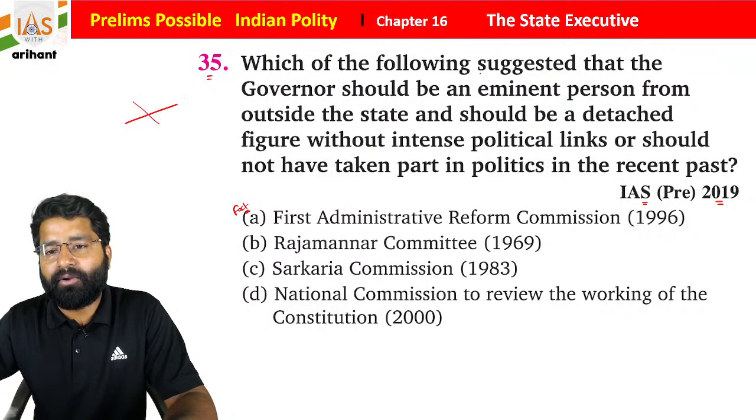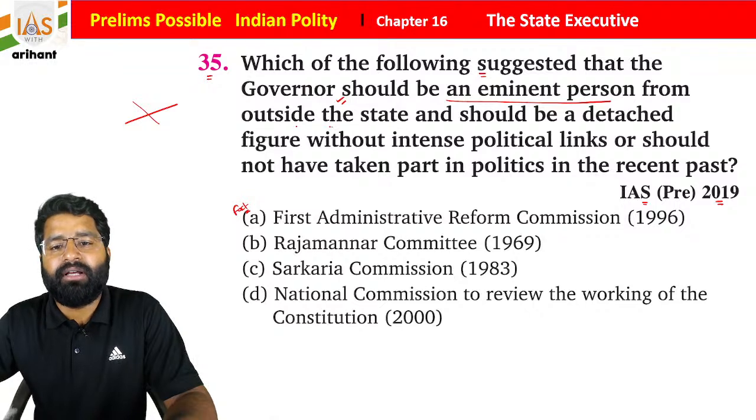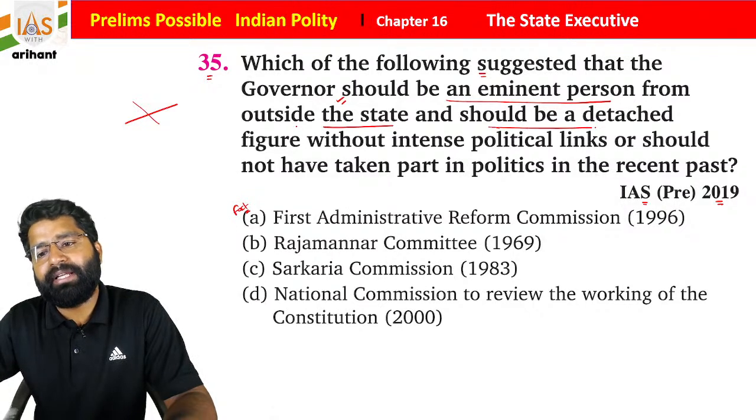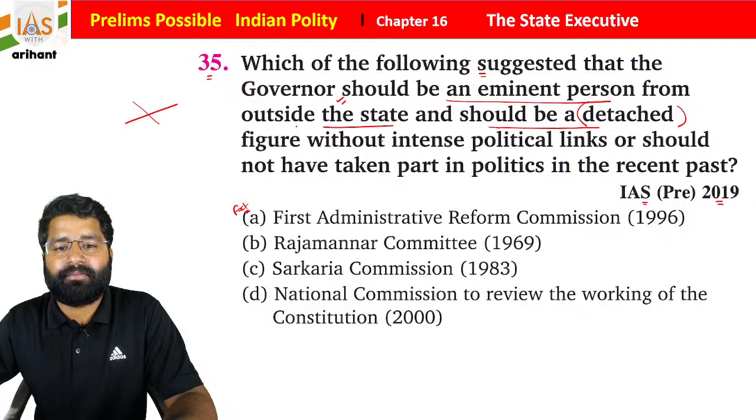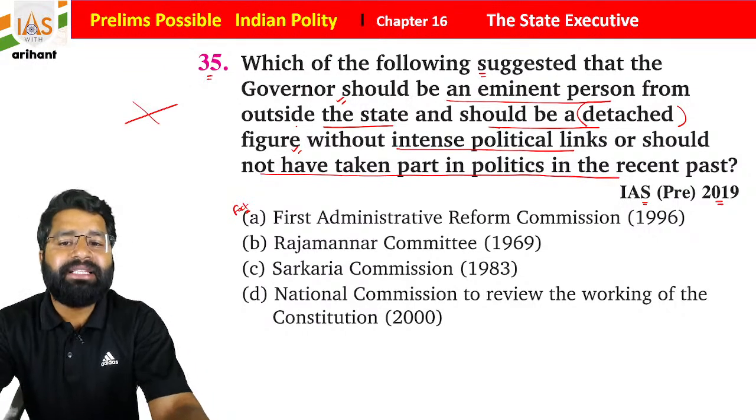Which of the following suggested that the governor should be an eminent person from outside of the state, a detached figure without intense political links, who should not have taken part in politics in the recent past?